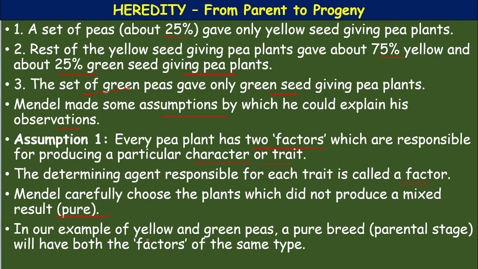In our example of yellow and green peas, a pure breed parental plant will have both the factors of the same type.